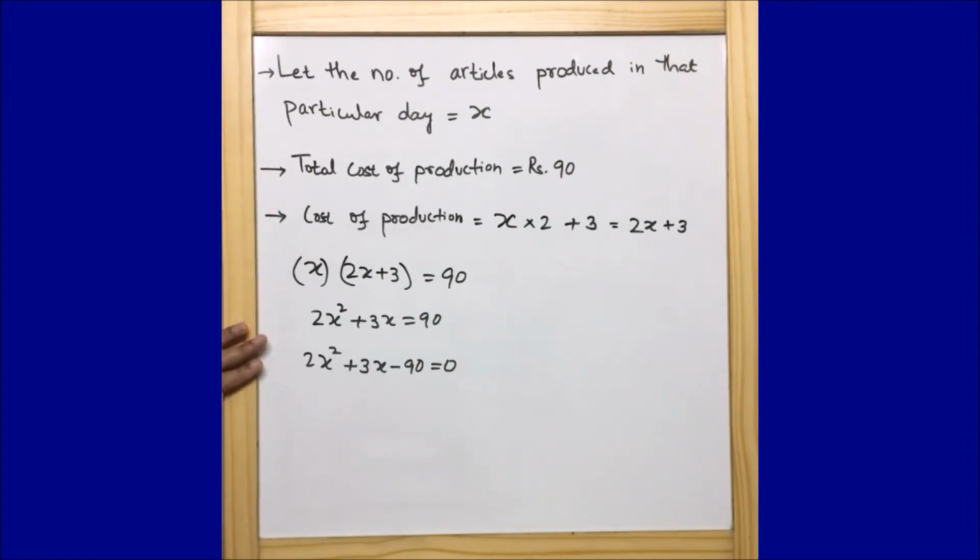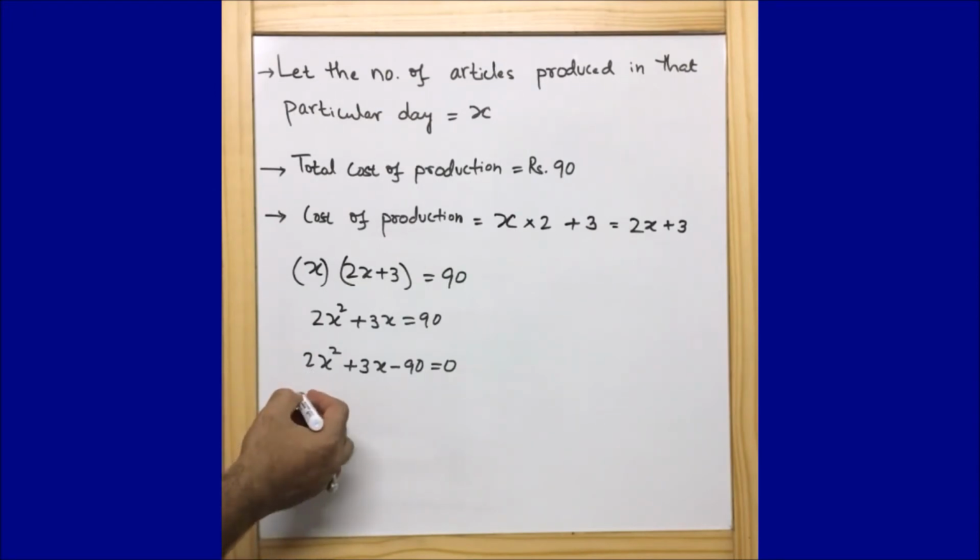So once we solve this particular equation, then we can find the number of articles produced and the cost of each article. Okay. Now let's see how to solve this quadratic equation. So now guys, we got the quadratic equation as 2x square plus 3x minus 90 is equal to 0. Now let's see what we can do here. So here a is equal to 2, b is equal to 3, and c is equal to minus 90.